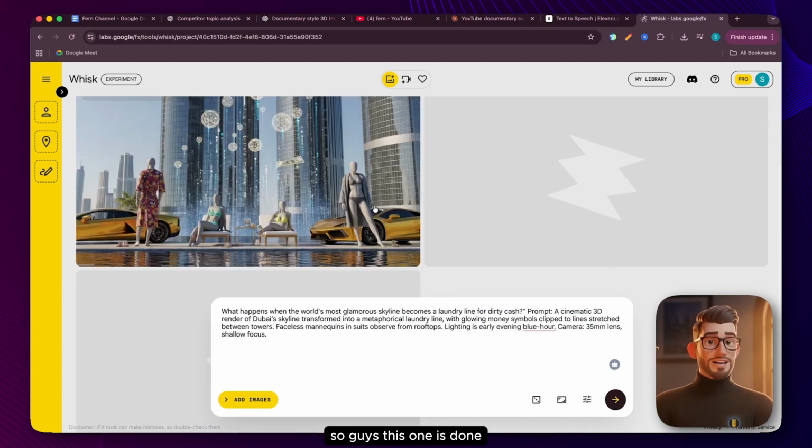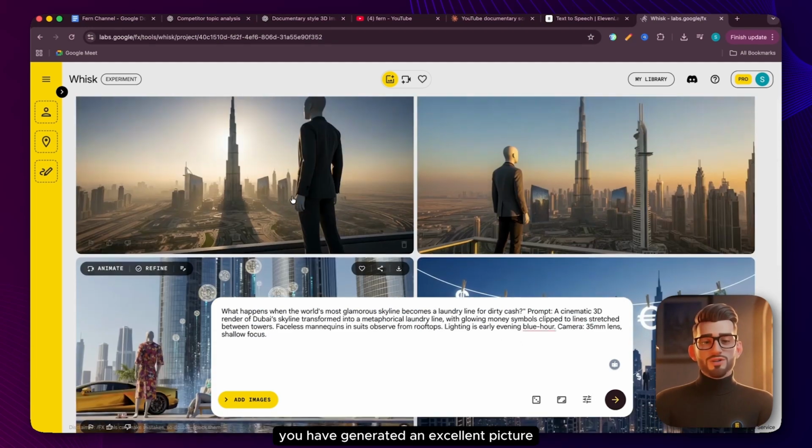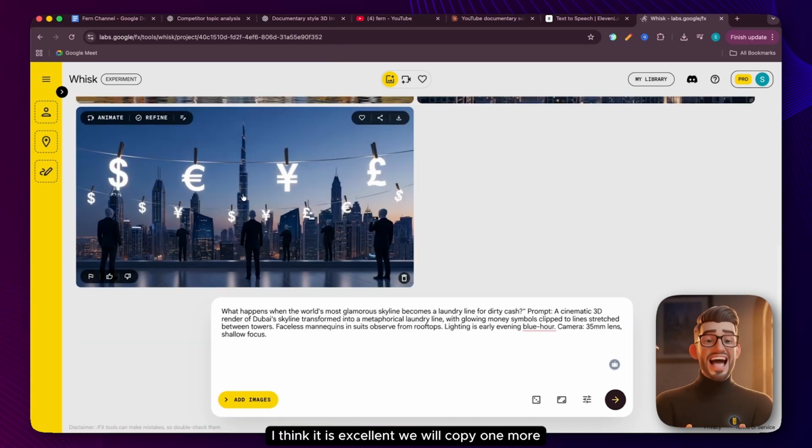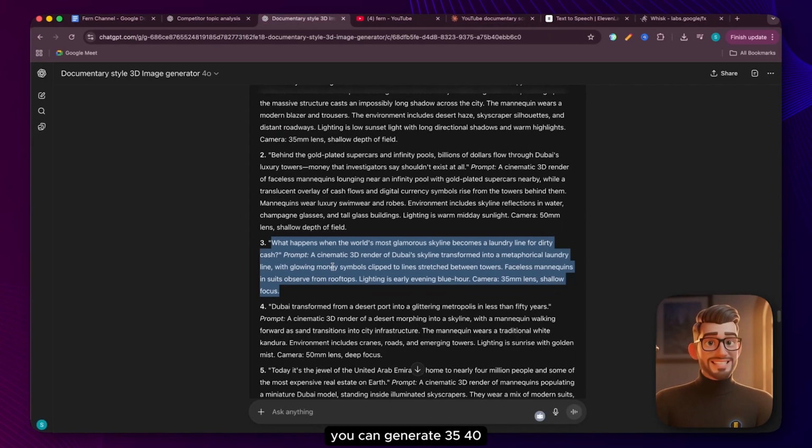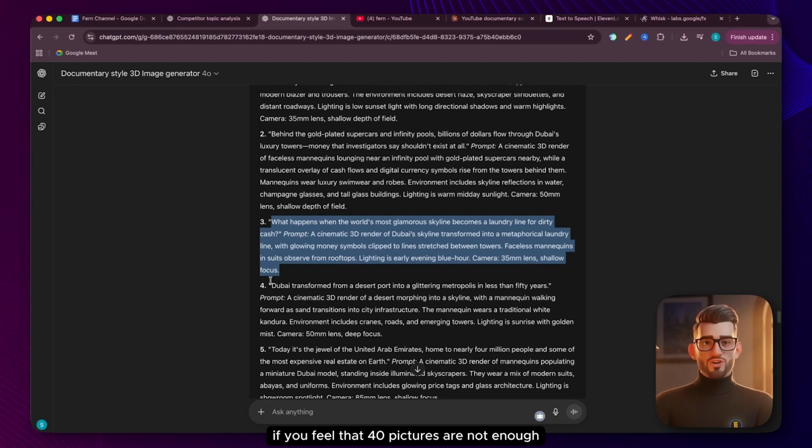So guys, this one is done. You have generated an excellent picture. I think it is excellent. We will copy one more. Similarly, on the fourth one, you can generate 35, 40. If you feel that 40 pictures are not enough, then you can get 50 generated. You give the prompt, and obviously these photos of yours will play throughout the video. Your stock footage will play alongside the photos. Some other AI visuals can play as well. You should have a little bit of your content space as well.